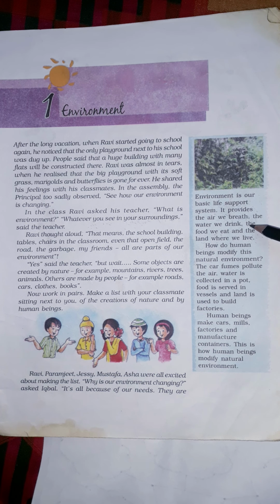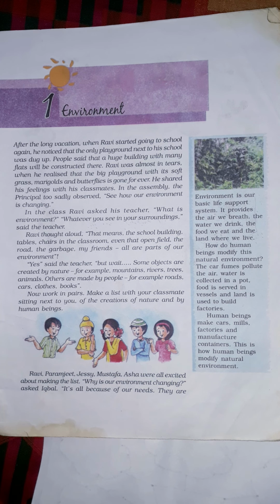So where do we get air to breathe? From our environment. Where do we get water to drink? From our environment. And where do we get food also? We also get it from our environment. And where do we get land to live? Land also. So the environment gives us air, water, food, and land. All these things we get from the environment.